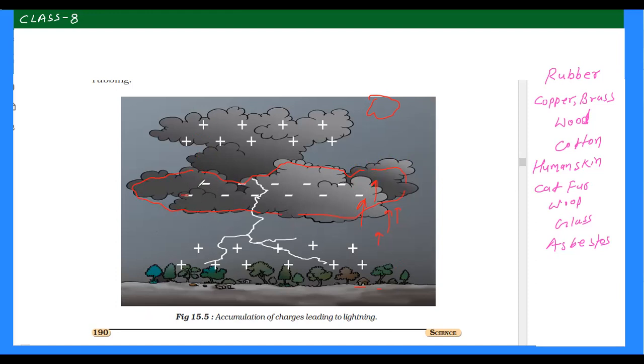So the cloud has negative charge, so on the ground it will induce positive charge. So positive charge starts coming nearby this cloud from this tree, or even from the earth surface. The cloud is negatively charged, so opposite charge will appear near the ground, near this cloud, right? And when this attraction between negative and positive becomes too strong, then this negative charge starts moving towards the ground